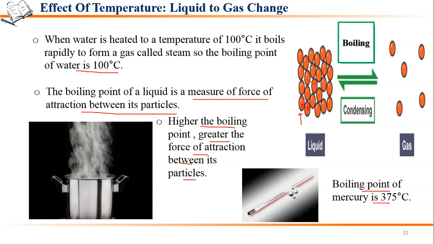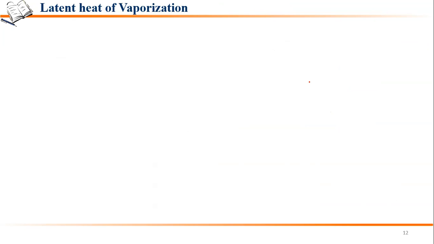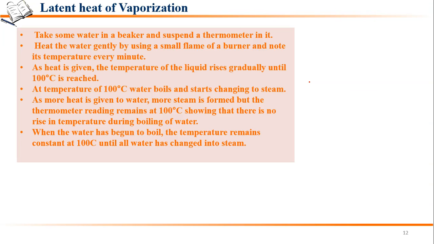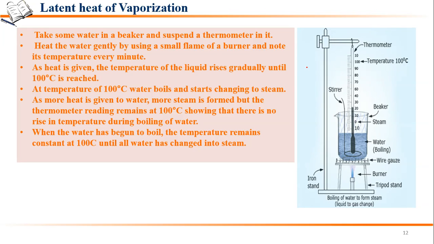When we are boiling, the particles also have to overcome these forces of attraction. For that we can do a simple experiment. Take some water in a beaker and suspend a thermometer in it, same as we did in the case of ice.